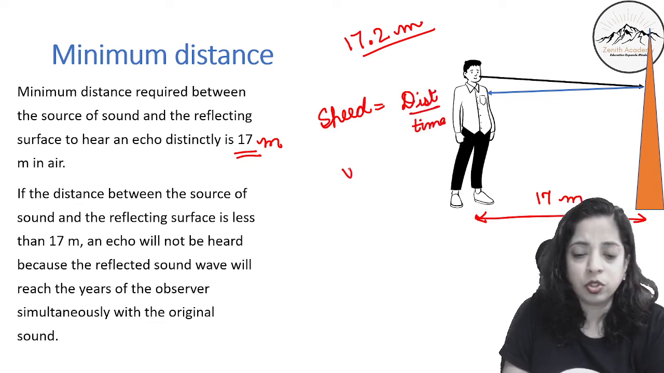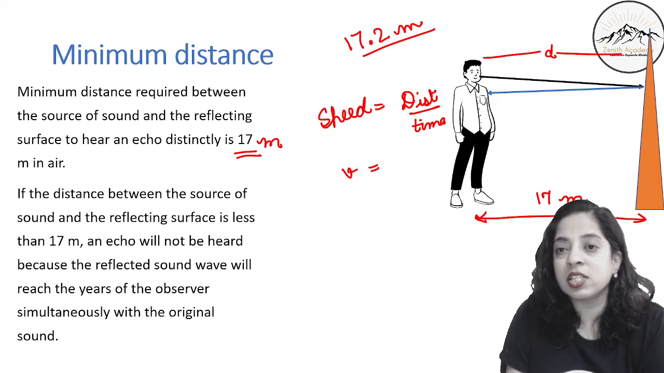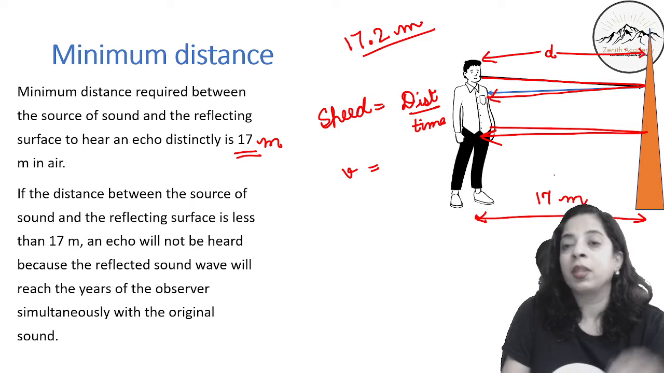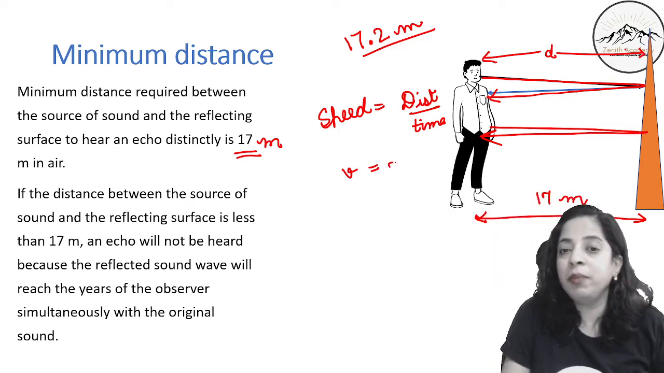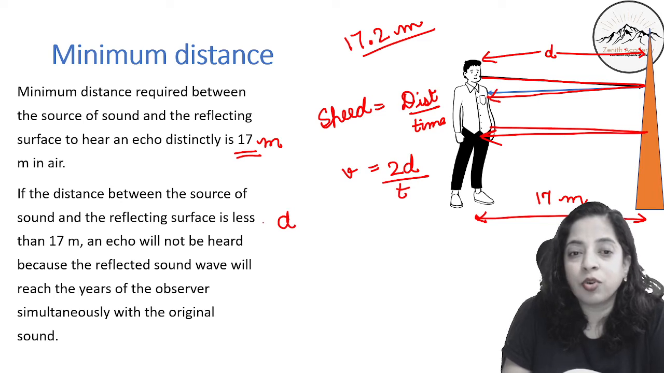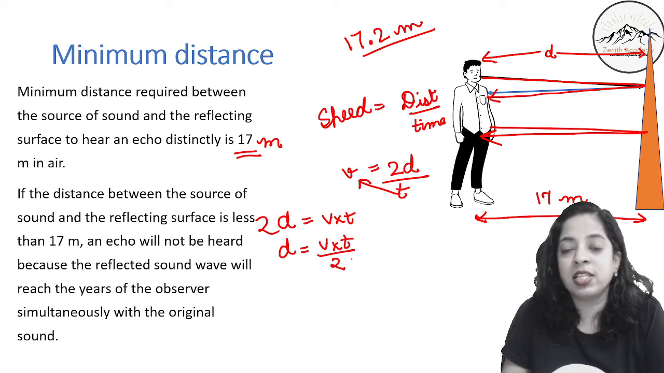Now see, if this is the distance, how much has the wave traveled? The wave has gone like this and it has come back. So it has traveled 2 times, first here and then coming back. So if I take the distance between observer and the cliff as d, the sound has traveled twice. So it will be 2d and this will be time. So velocity is 2d by time. So 2d will be v into t if I cross multiply. So d will be v into t divided by 2, isn't it?